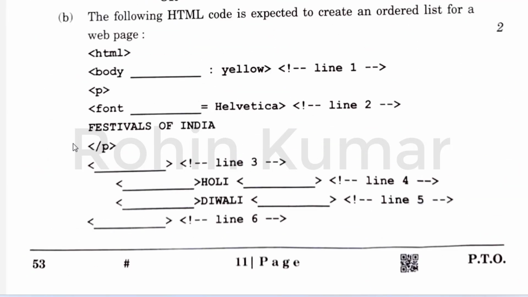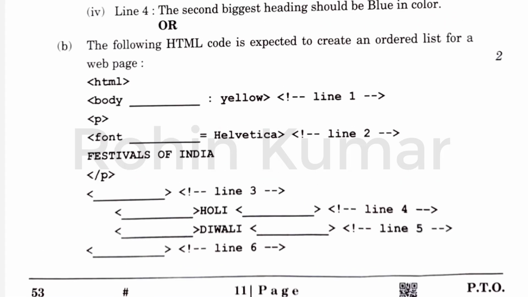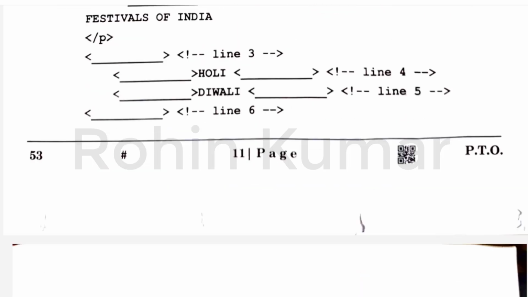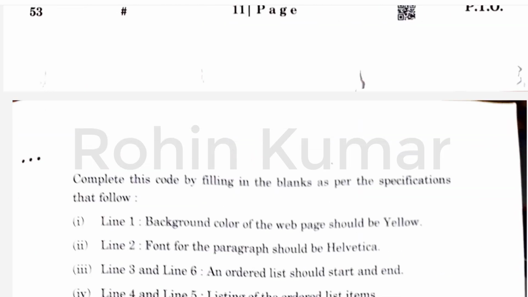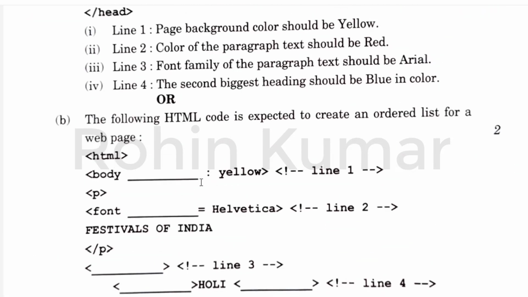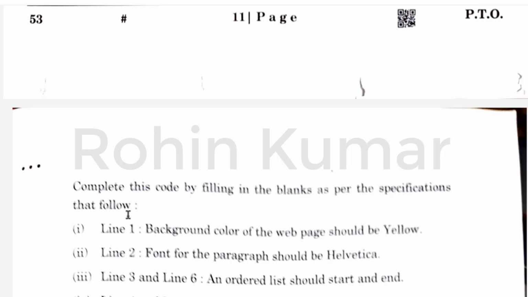So let's move to the next part of the same question, which is the OR part. So the next part is the following HTML code is expected to create an ordered list for a page. So let's write its code. Instructions are given below. Background color of the web page should be yellow. So we will write here bgcolor, and let's read next instruction.